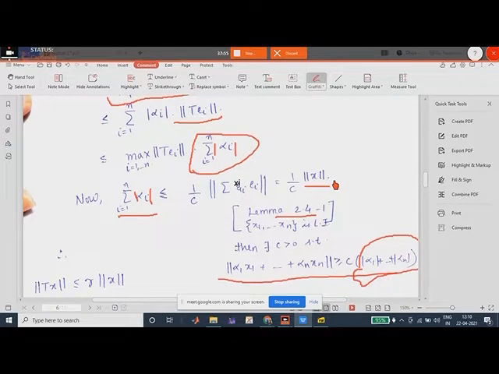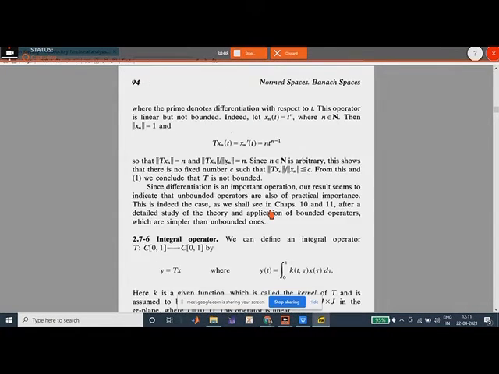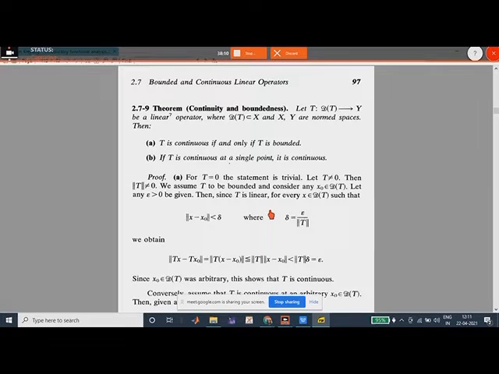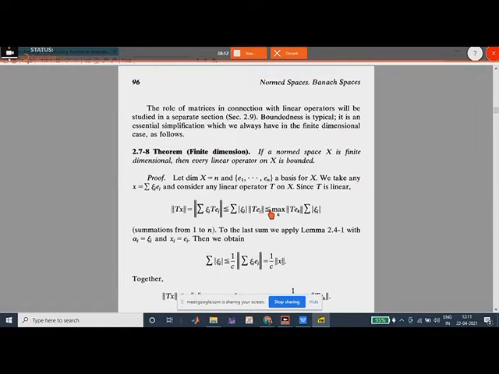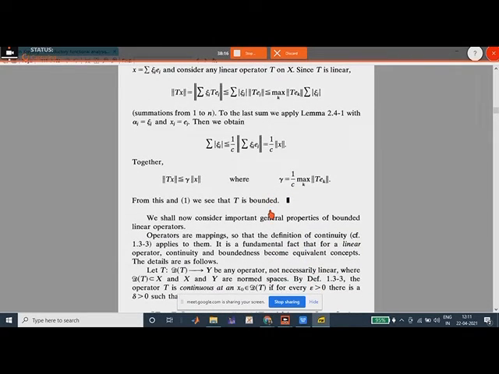Wait a minute. Is less than or equal to, yeah, it should be, wait, let me just be clear. Finite dimension, right? Yeah, it is alpha i.